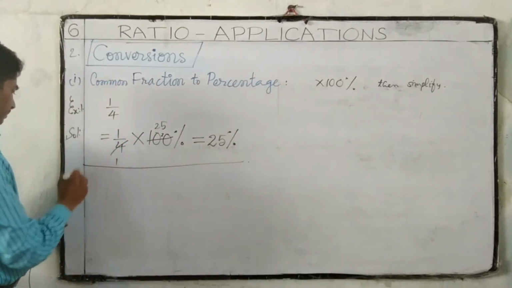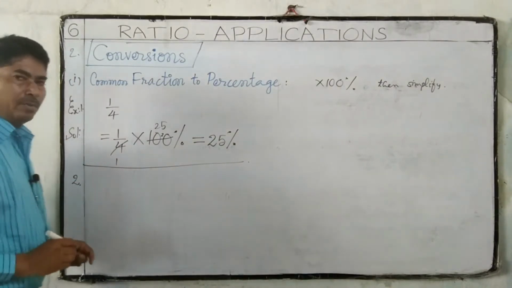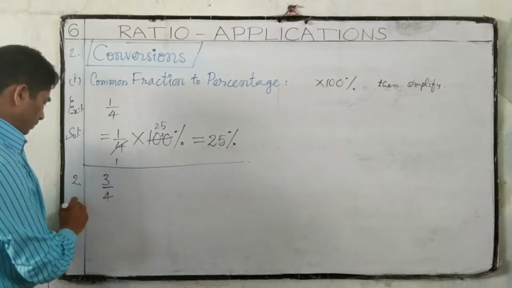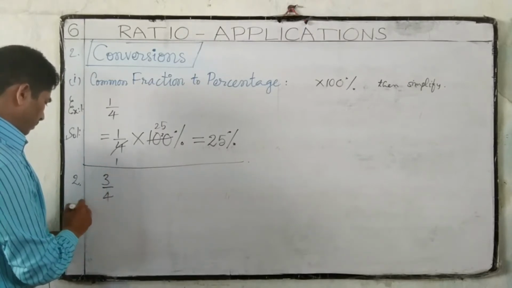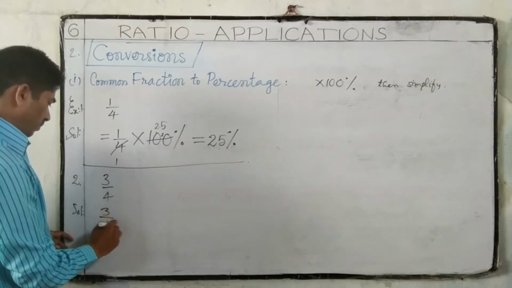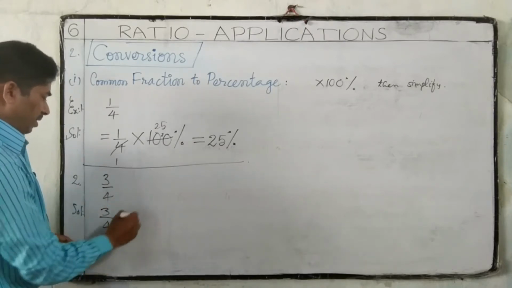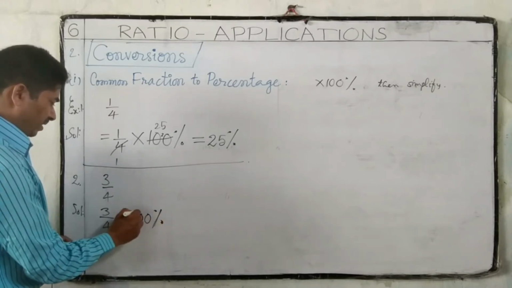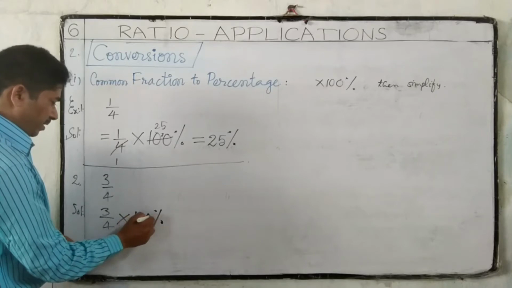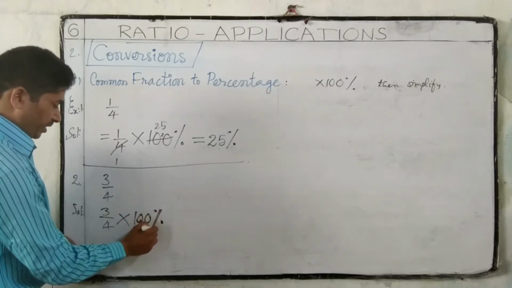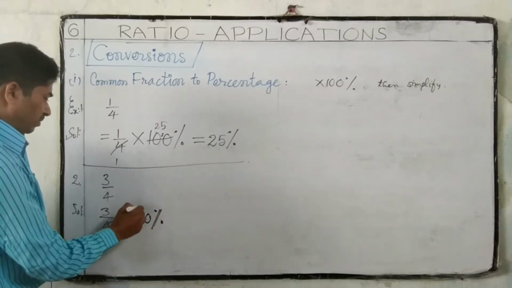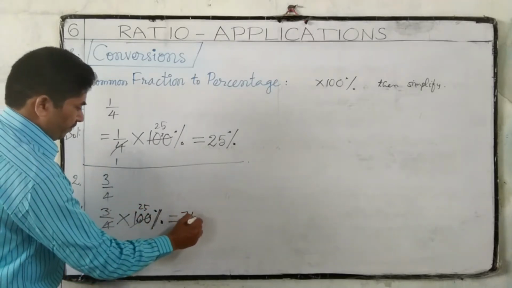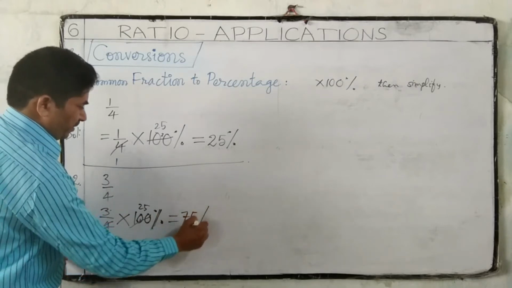One more example. 3 by 4. 3 by 4 into 100. We have to multiply with 100 and keep the percentage symbol, then simplify. 4 ones, 4 25s. 25 threes are 75. 75 percentage.